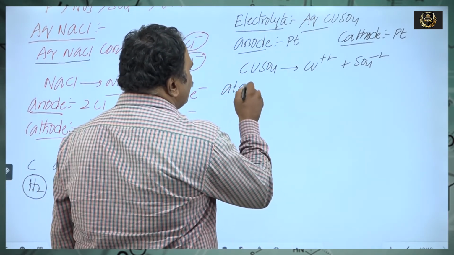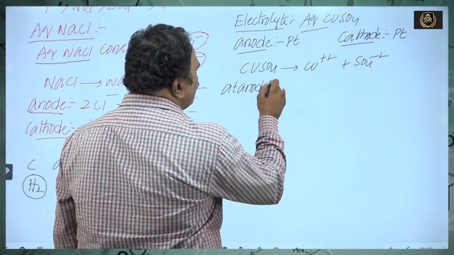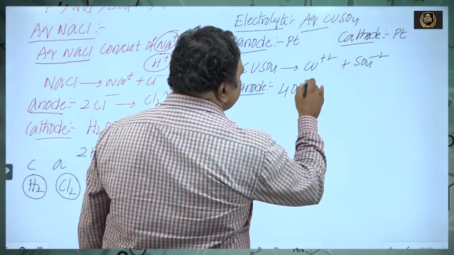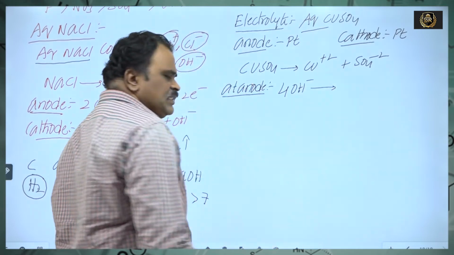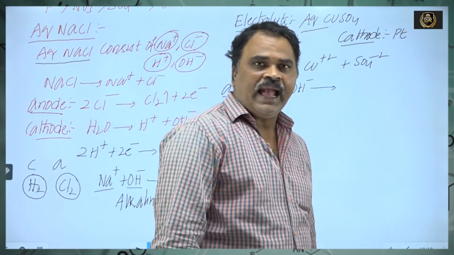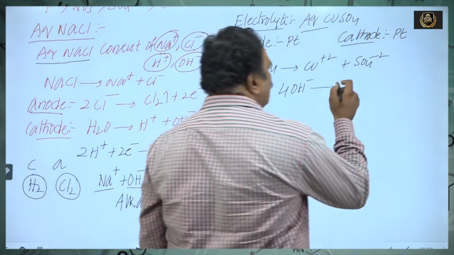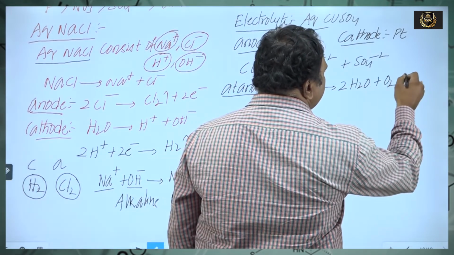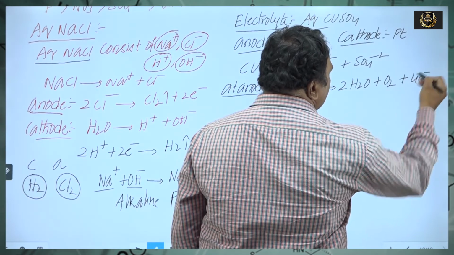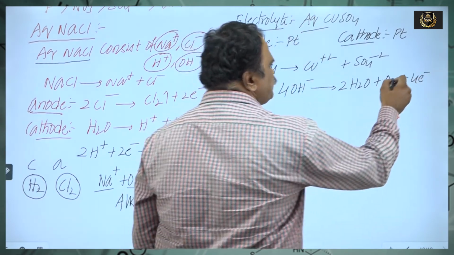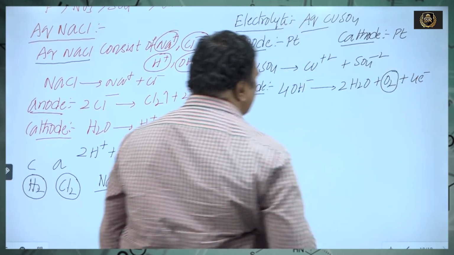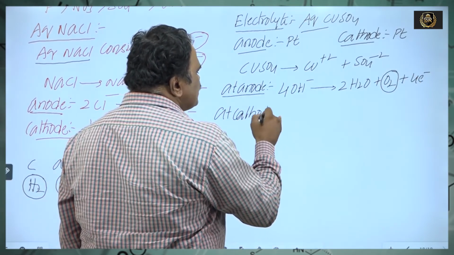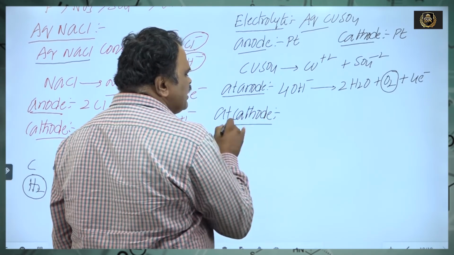Okay. At the anode, the OH- ions move towards the anode. Oxygen gas is liberated. At the cathode, the discharge potential of Cu2+ is lesser when compared with H+.